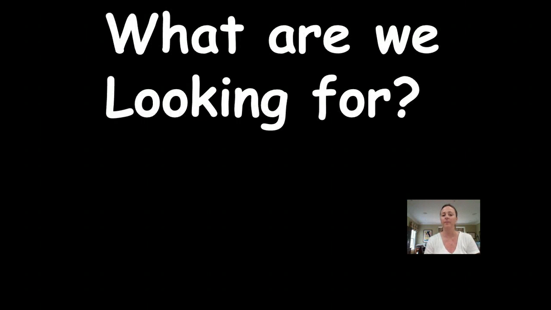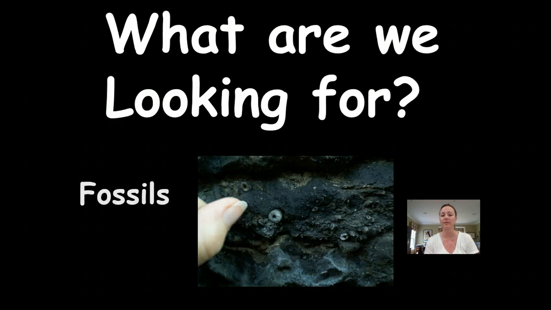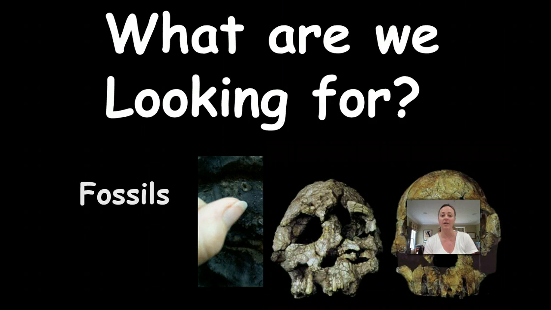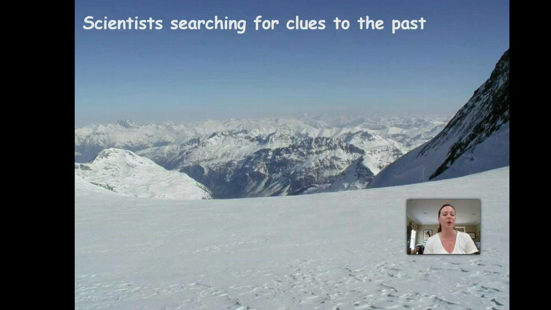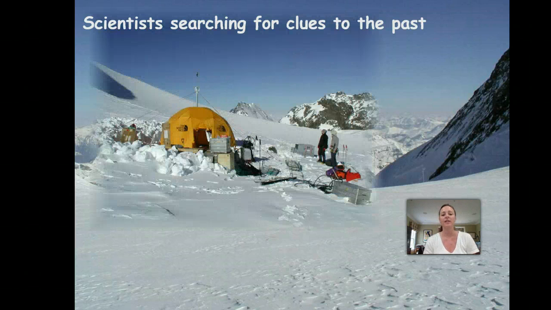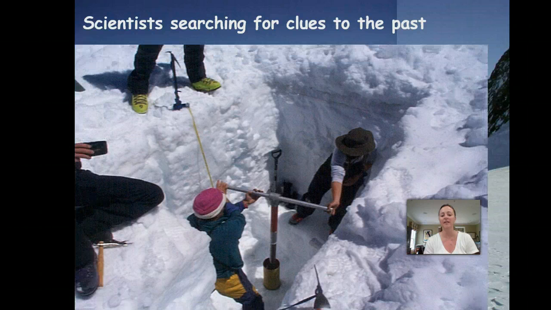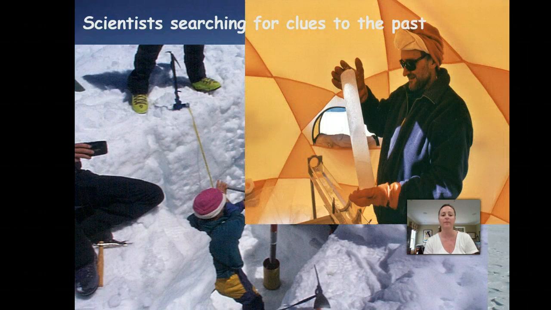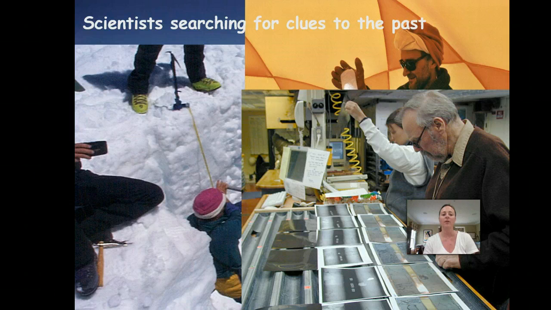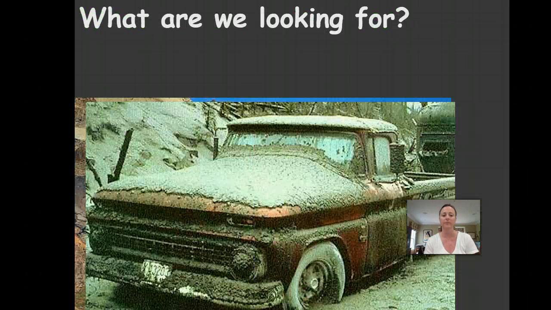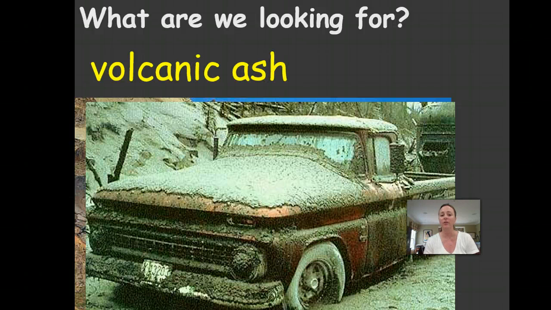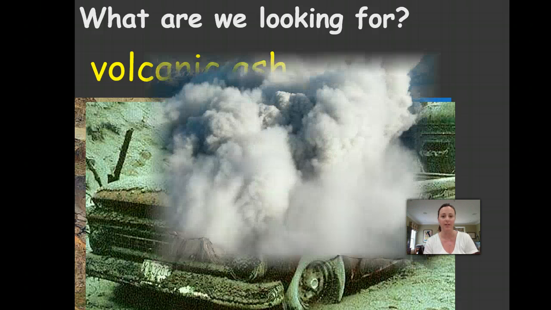So what are we looking for? Well, we look for fossils. Fossils help give us a time period. And it is about fossils, but we're also looking for more. Scientists are searching for clues of the past within ice core samples. And what are they looking for? Well, they're looking for atmospheric gases that get trapped in those core samples. They're looking for volcanic ash, which may indicate a volcanic eruption and give us another frame of reference for a time period.